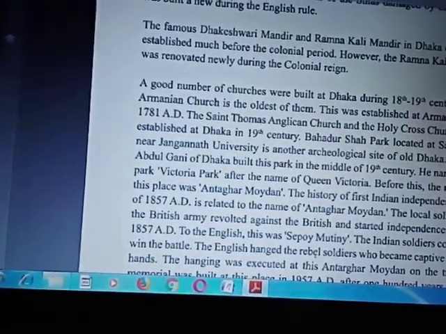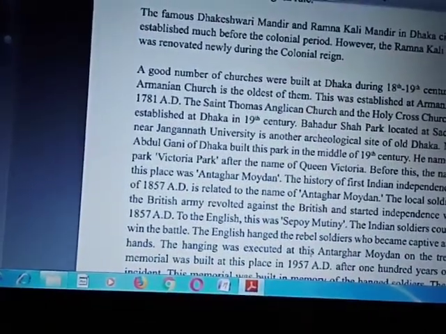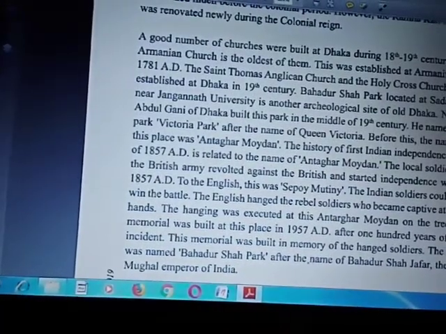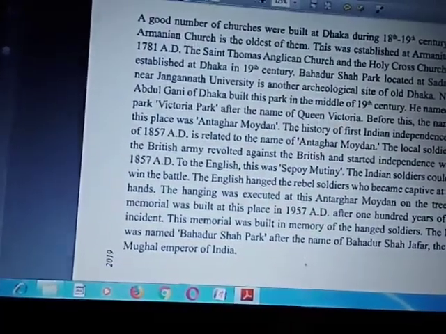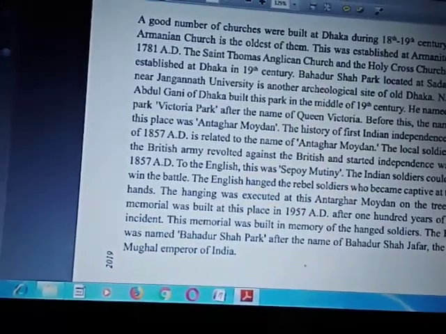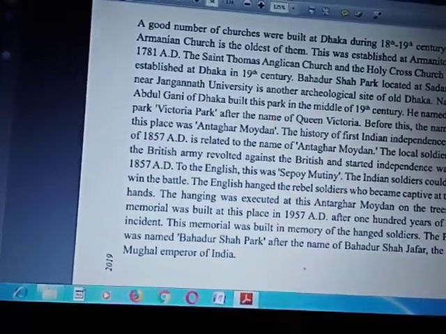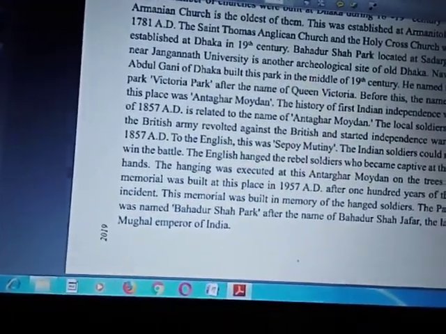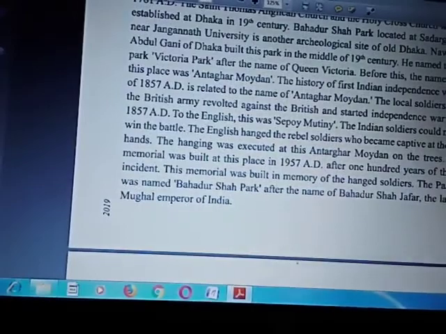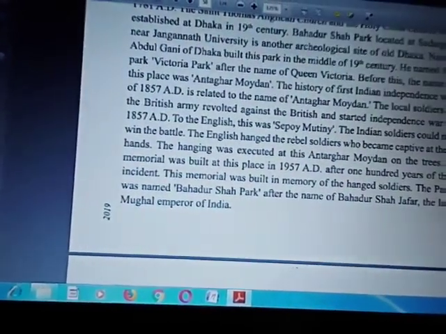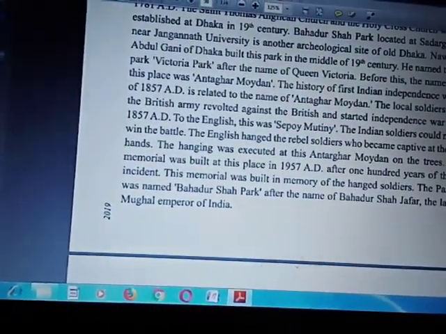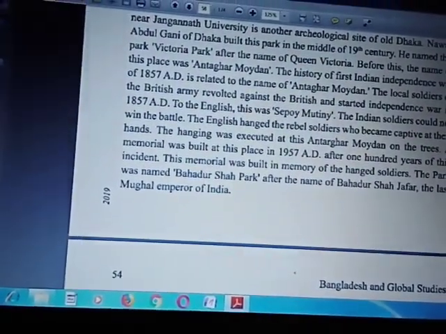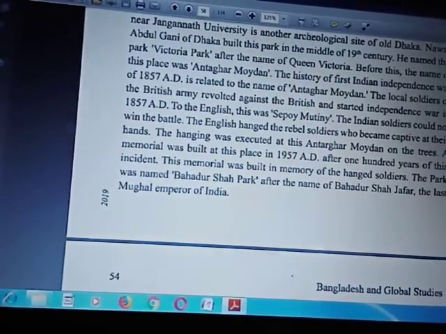Bahadur Shah Park, located at Sadurghat near Jagannath University, is another archaeological site of Old Dhaka. Nawab Abdul Ghani of Dhaka built this park in the middle of the 19th century. He named this park Victoria Park after the name of Queen Victoria. Before this, the name of this place was Antagakar Moidan. The history of the first Indian independence war of 1857 AD is related to the name of Antagakar Moidan.